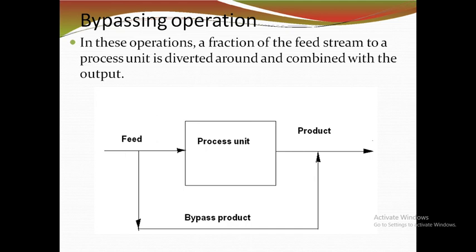Very clear? Okay, this is the bypass operation. Why does industry prefer the bypass operation? Because industry needs to control the composition or concentration of the process exit stream. This is a block diagram of the bypass operation. The feed is sent into the process unit, which produces the product from the feed. One portion is sent around the unit to join the exit stream, that is, to join with the product. Are you clear? Okay. Thank you for your attention.